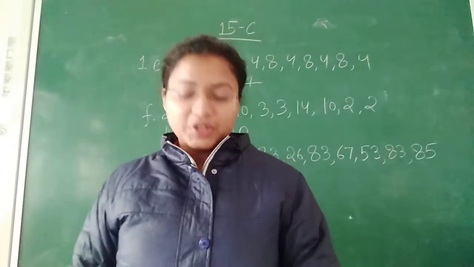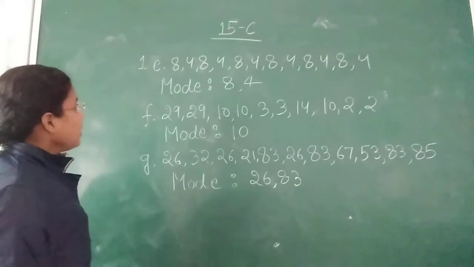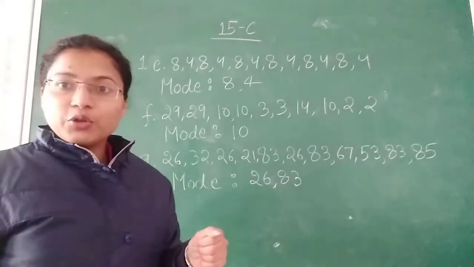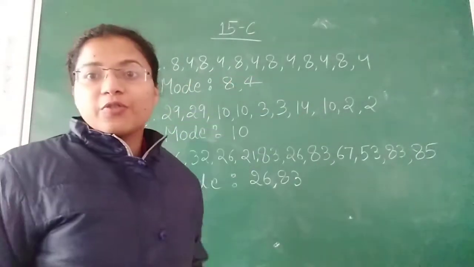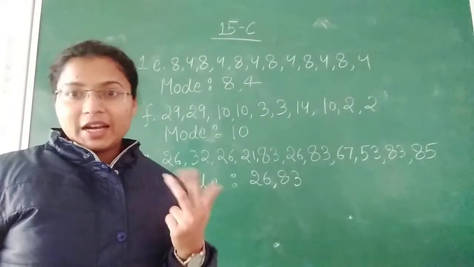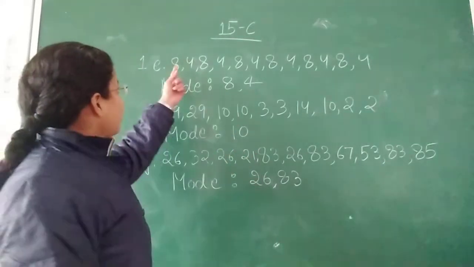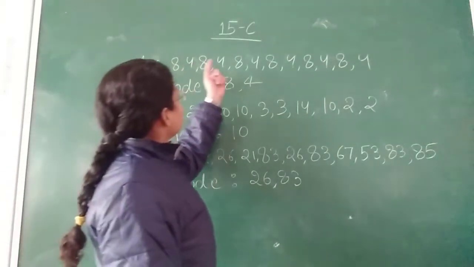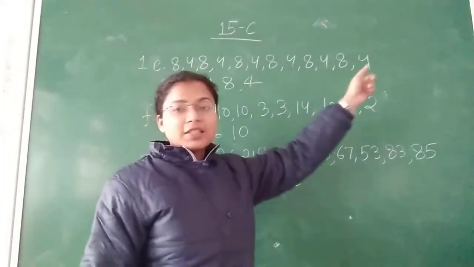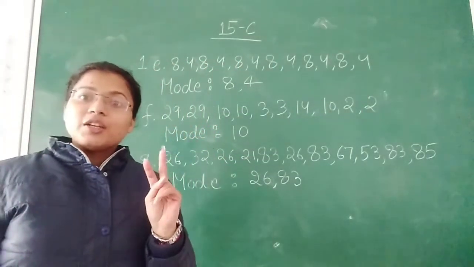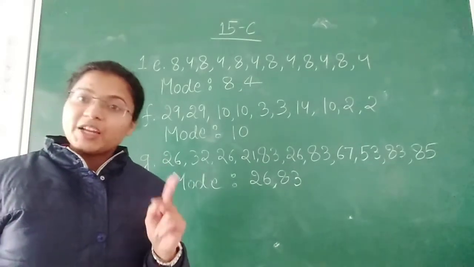Next, the remaining questions are your E, F and G. In E, when you observe, you will see that 8, 4, 8, 4, 8, 4 and up to 8, 4. Therefore, our mode will be 8 and 4 because both are coming together. 8 occurs 1, 2, 3, 4, 5, 6 times, and 4 is also 1, 2, 3, 4, 5, 6 times occurring. Both repeat themselves 6 times. So our mode will be 4 and 8 both.